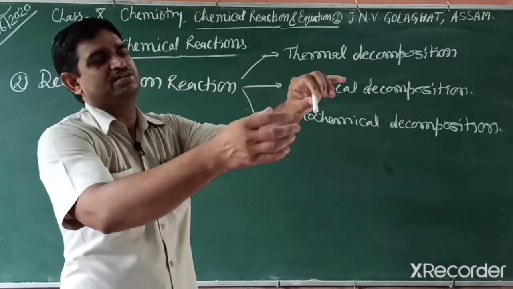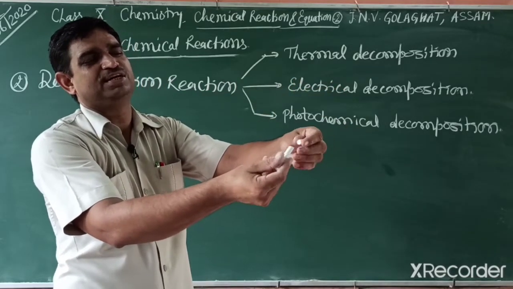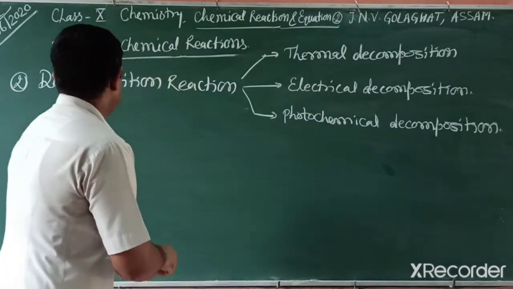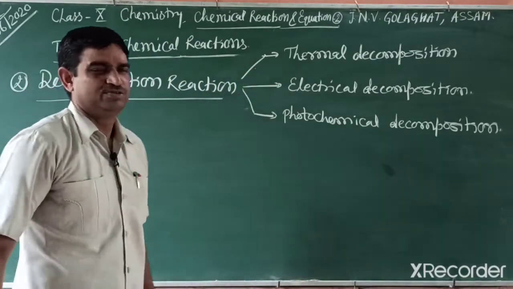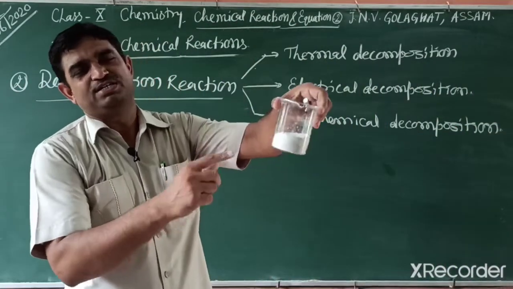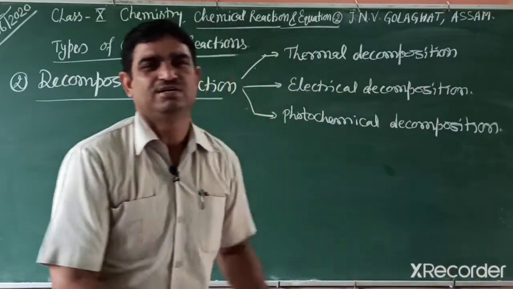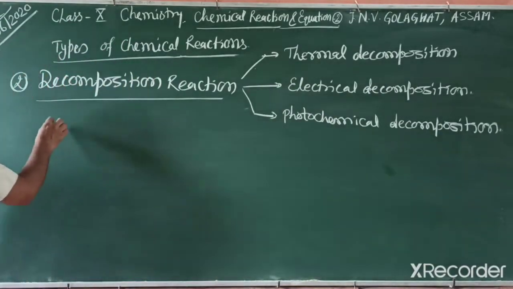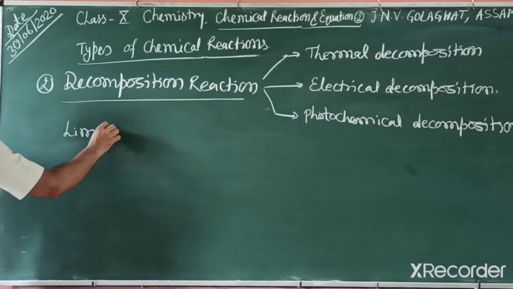For example, if I break this, that is mechanical decomposition, but this one is a physical change because the compound remains the same, no new substance is formed. So at first we explain thermal decomposition. Students, you know how we prepare lime? This lime is calcium oxide in powdered form. And how can we prepare it in industry? We take a compound, limestone. It is prepared from limestone.